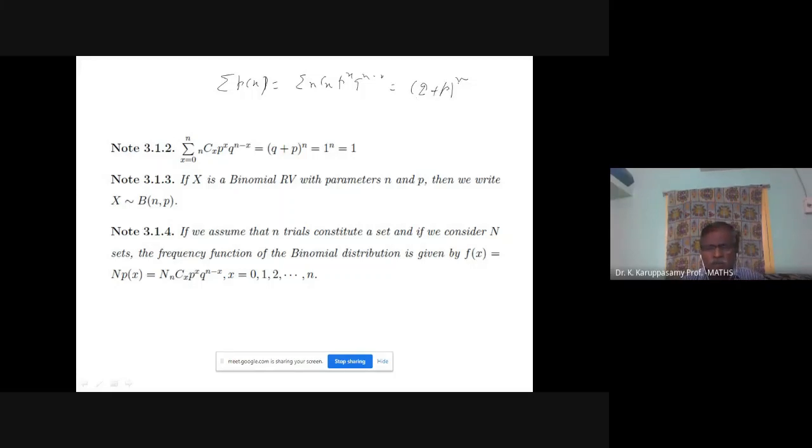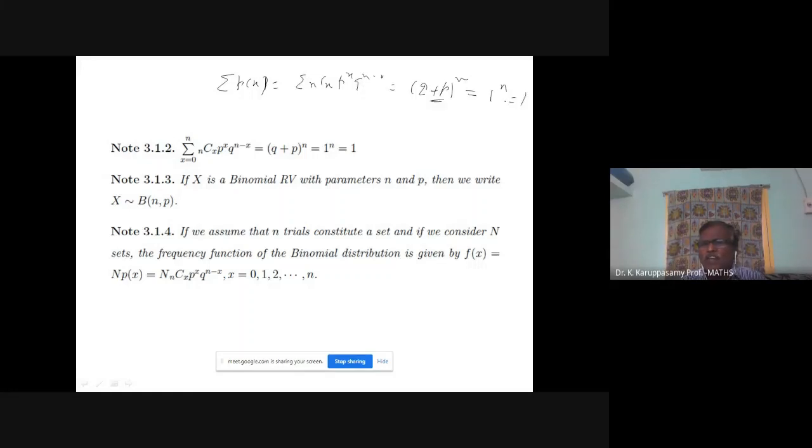Binomial expansion: (x plus a) power n is equal to x power n plus nC1 x power n minus 1 a, like that. If you write like this, then sigma nCx is (q plus p) power n. q plus p value is 1.